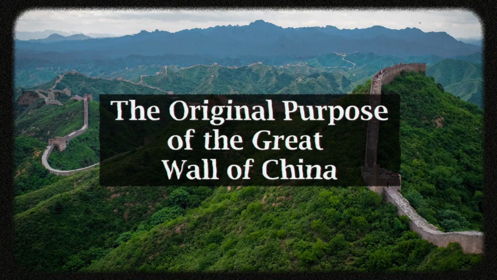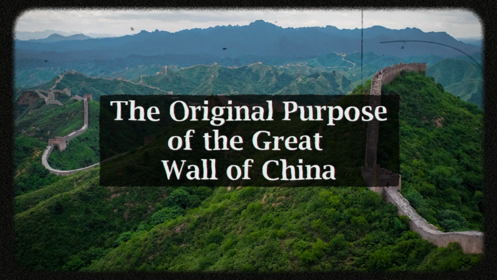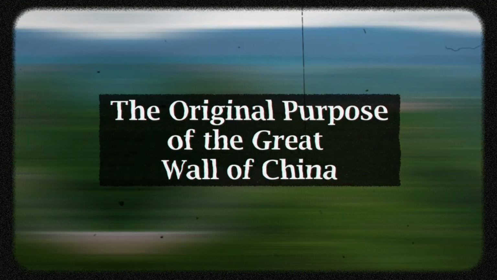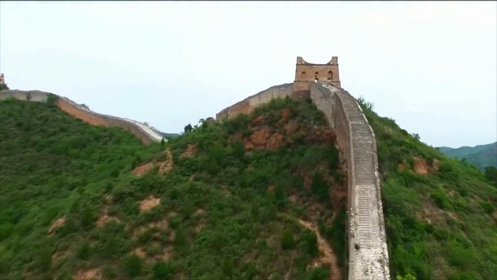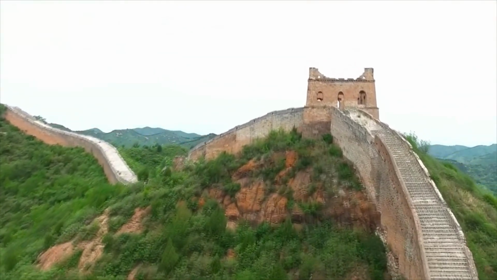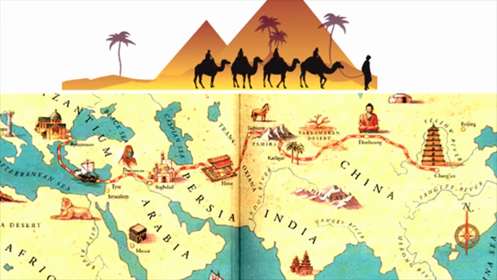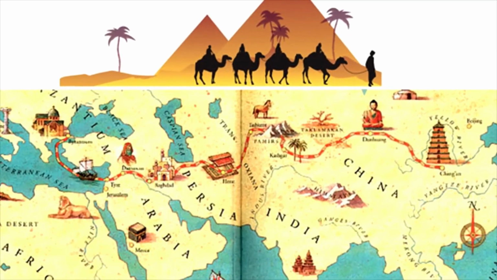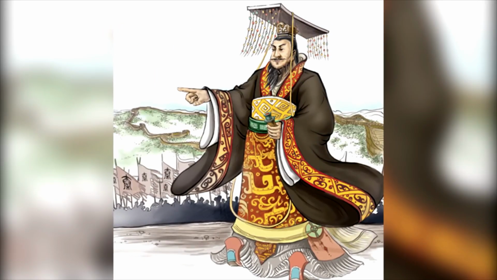Number 9. The original purpose of the Great Wall of China. The Great Wall of China is often associated with the idea of keeping invaders, such as the Mongols, out of China. However, its original purpose was not exclusively defensive. The wall also served to regulate trade along the Silk Road.